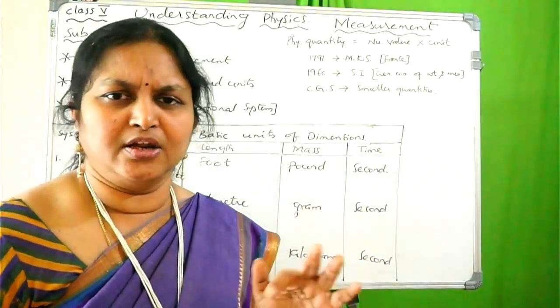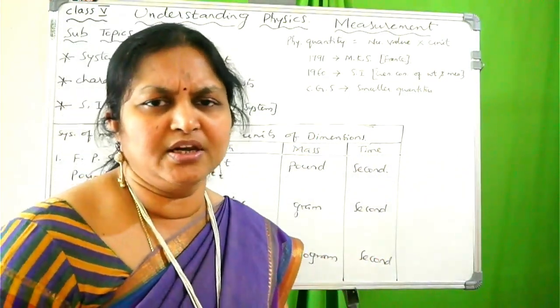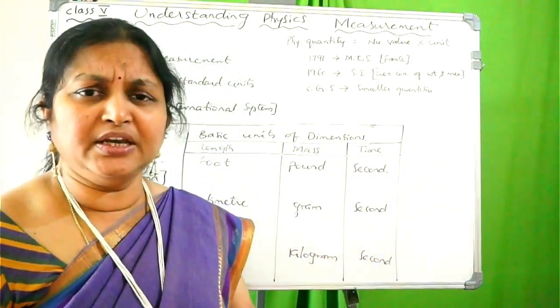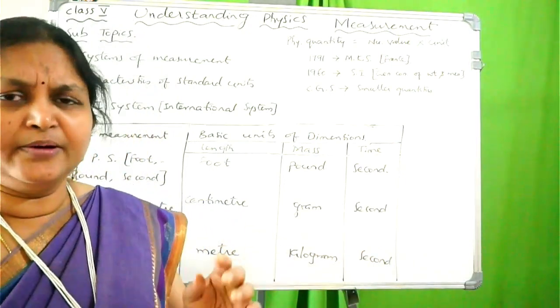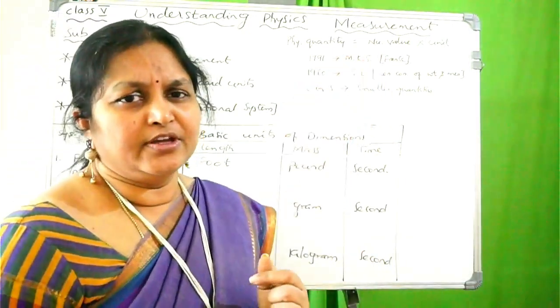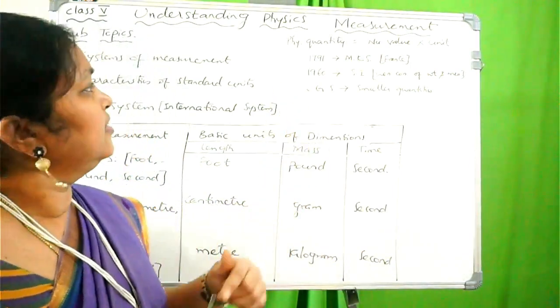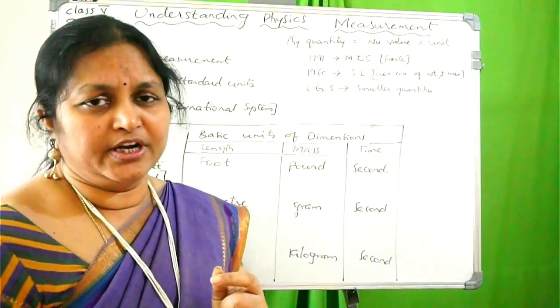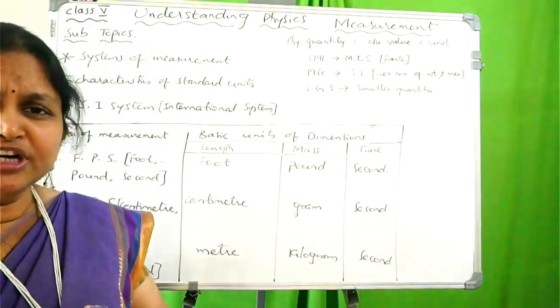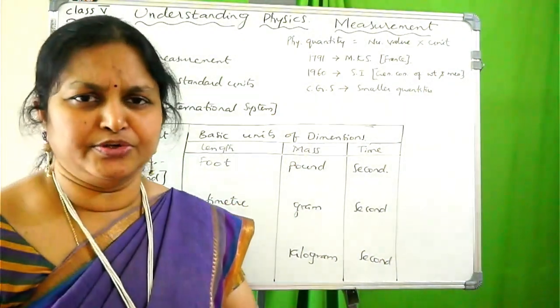It may be meter, kilometer, centimeter, millimeter, decimeter, whatever it may be. Some unit it will have. So if it has a unit along with a numerical value, then we can say it is a physical quantity. Whatever units we are using, all of these are standard units only.